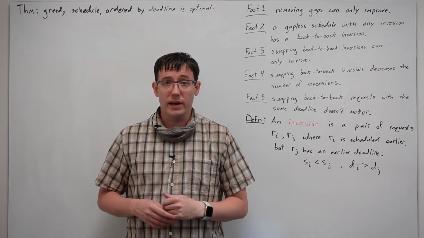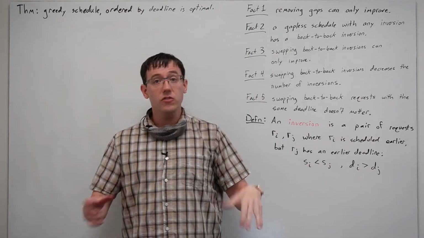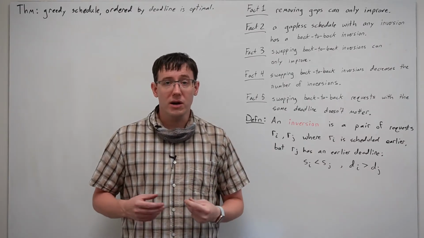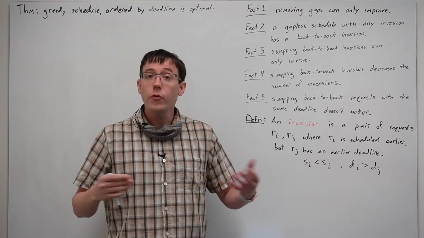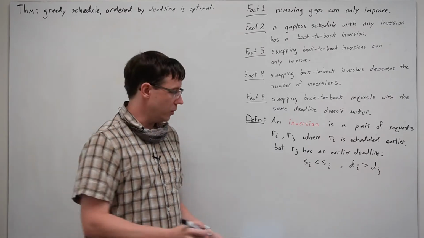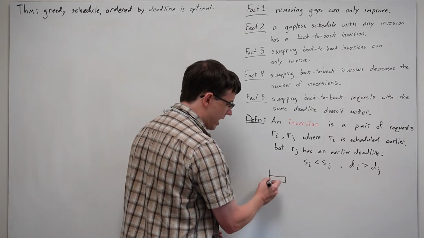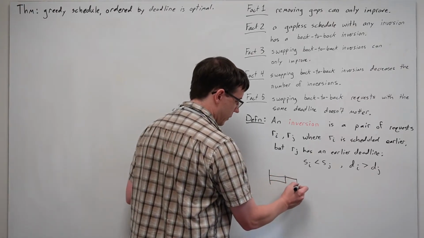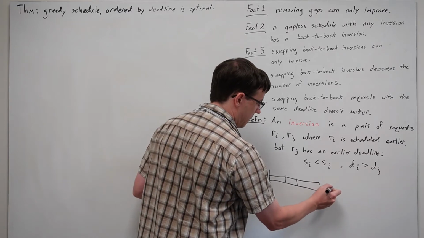In this case, our exchange argument relies on this set of facts, each of which we will need to prove, and several of those facts are about the idea of an inversion in the schedule. If we think about some schedule where we begin at time 0, and then we schedule some task to run to completion, and then after that we schedule some other request, and so on.